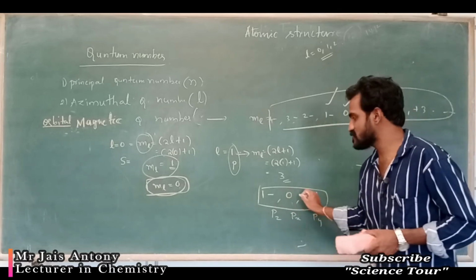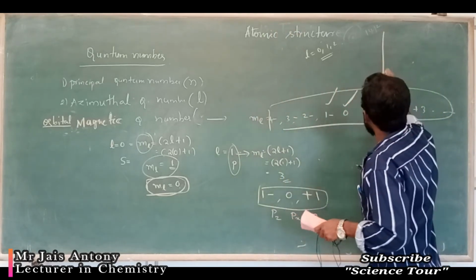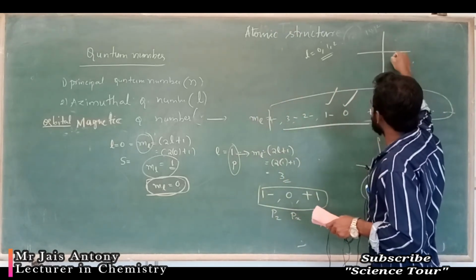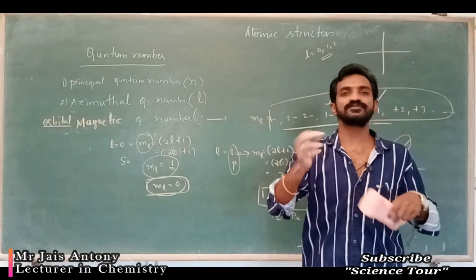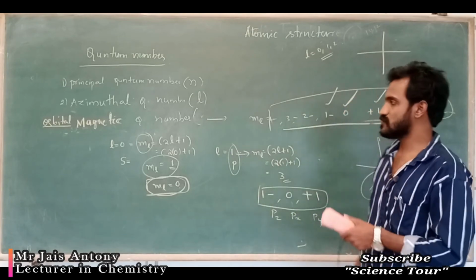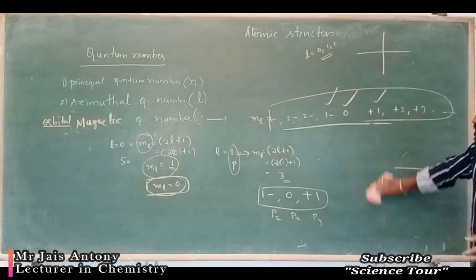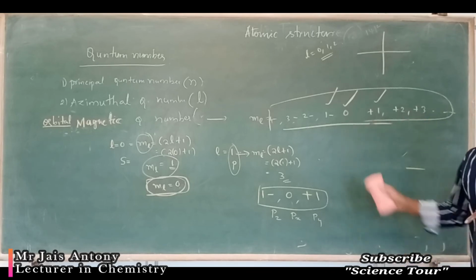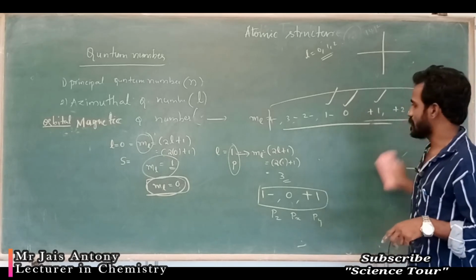This plus minus value just means that in the axis you are moving plus to minus, minus to plus, like that. This axis is what you are studying in mathematics, it's not that important, just know that. Later we will study the structure of this particular orbital. At that time I will explain once again.